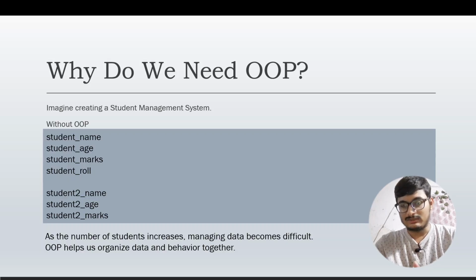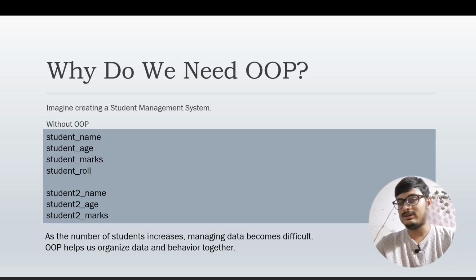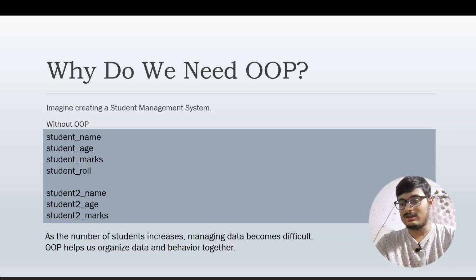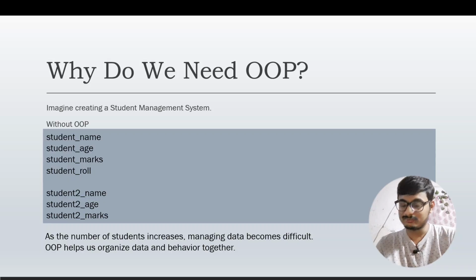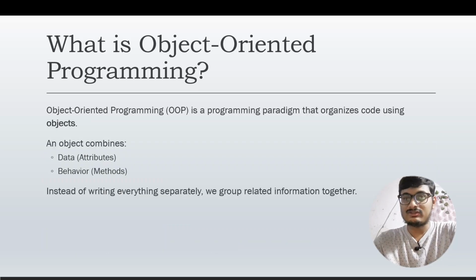Without OOPS, it is going to be very inefficient. Our code will be very big and it won't be efficient, and we won't be able to extract the data when we need it in a fast and efficient manner. Even the data that we will be storing, we will not be able to manage it properly. So with the help of OOPS, it will solve our problem.